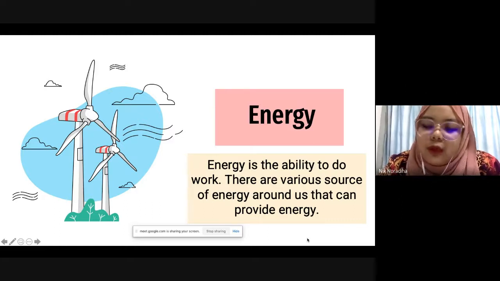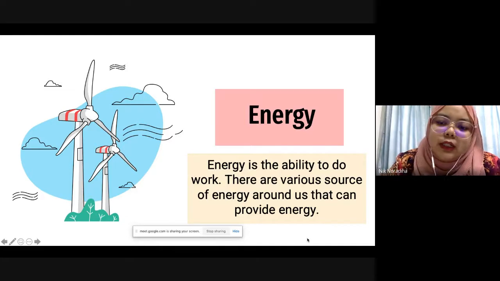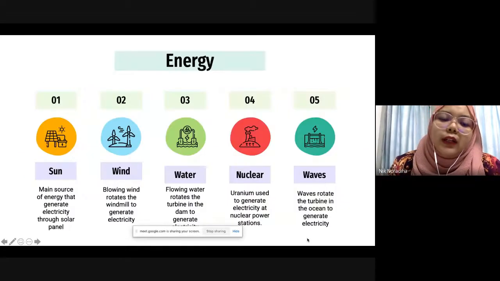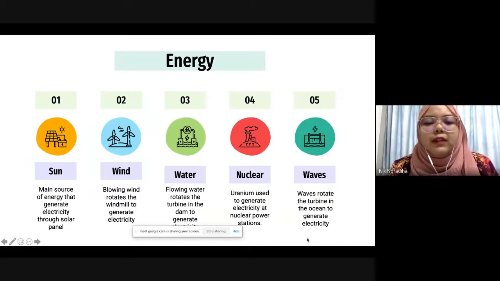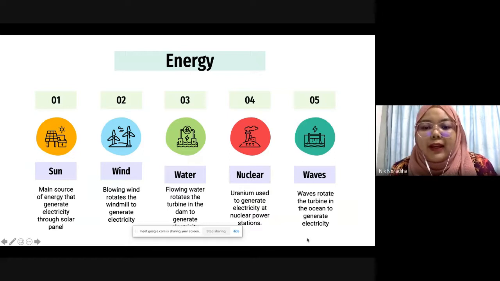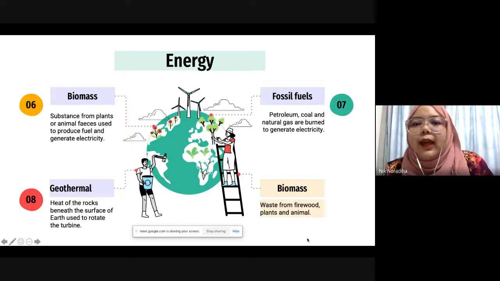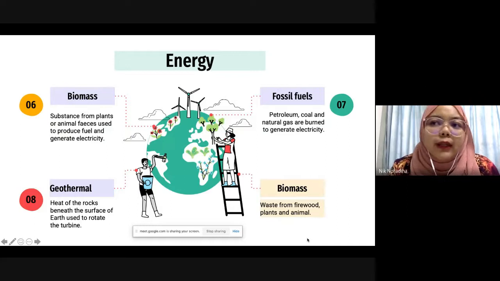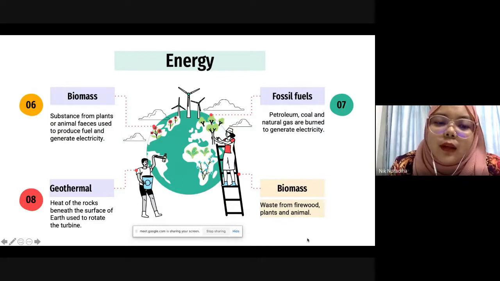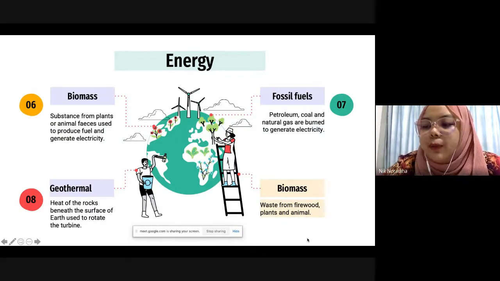So the definition of energy is the ability to do work. This one you have to memorize. The source of energy we have learned before: we have the sun, wind, water, and wave to rotate the turbines, and also nuclear. For those who didn't join our class yesterday, you can watch the recorded video. Then we have biomass. Anyone remember where biomass comes from?